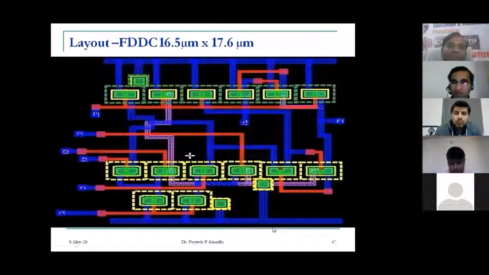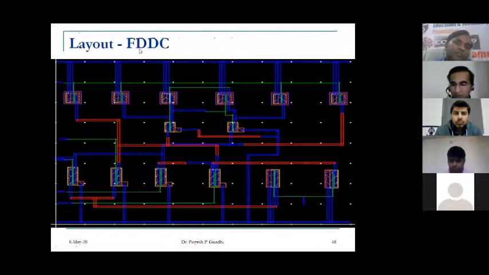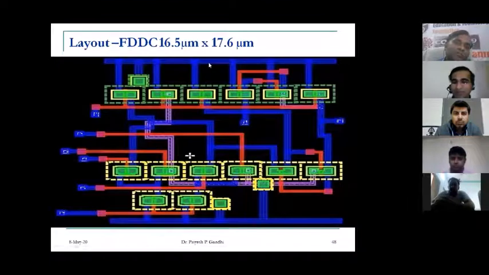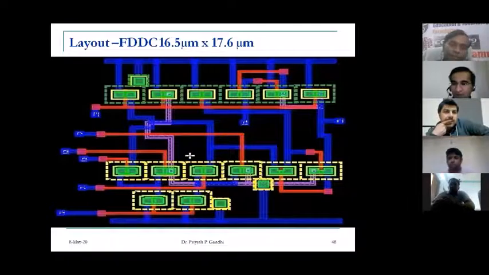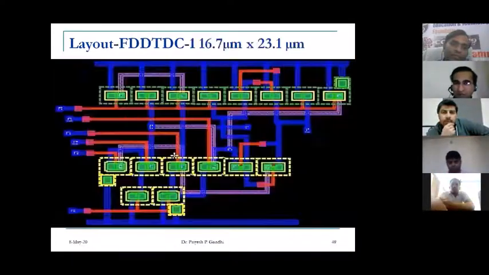So this is the layout of the reference comparator. This layout has been prepared through Mentor Graphics. The layout area is 16.5 micrometer by 17.16 micrometer. The same design has been carried out in two different tools as far as the layout is concerned: one is Mentor Graphics, the other is Cadence. So this is the layout in Cadence. Similarly, this is the layout for all designs.